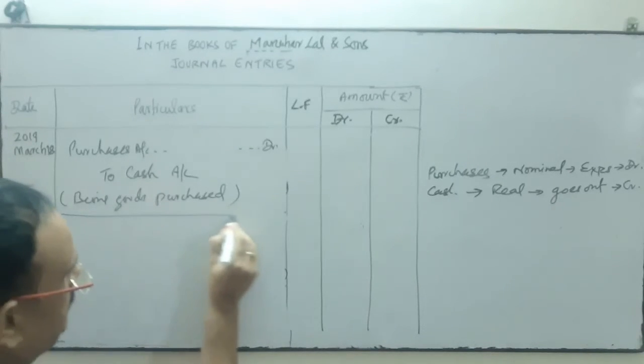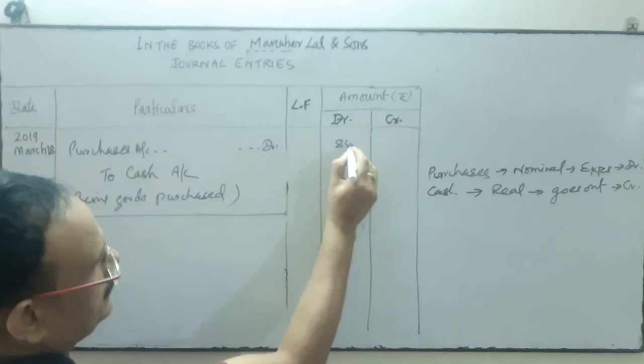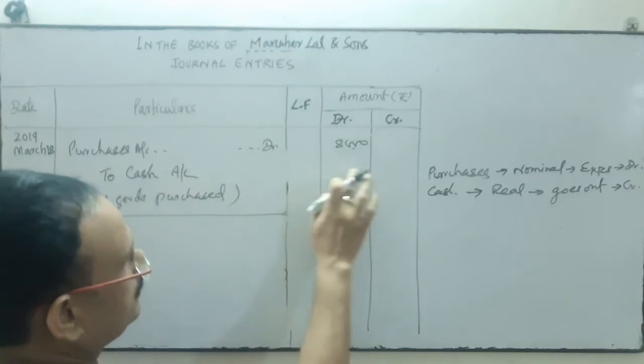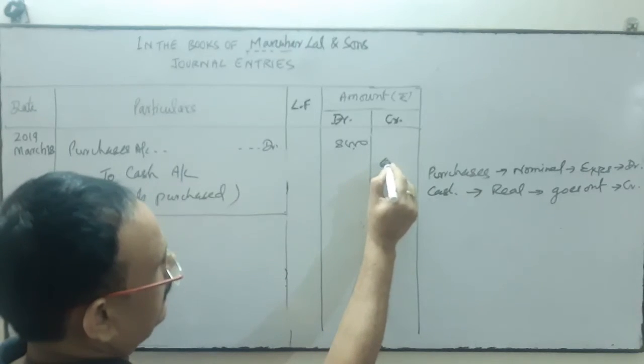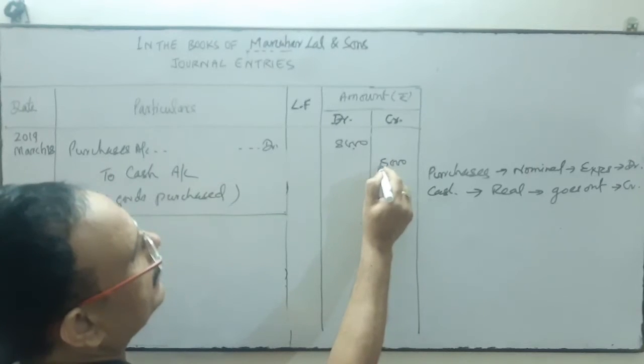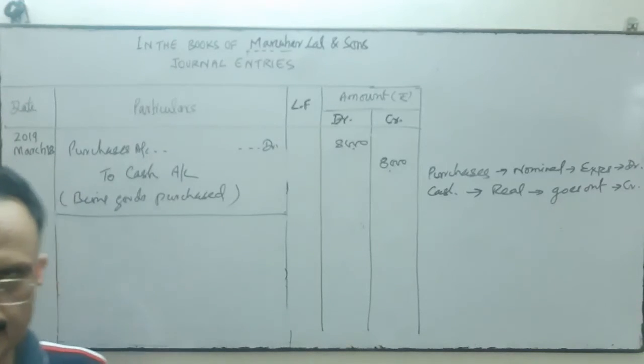Amount is 8,000. So we write the amount 8,000 in debit against the purchase account, and in parallel to the cash account on the credit side I will write 8,000. So this is the transaction of purchase of goods for cash.